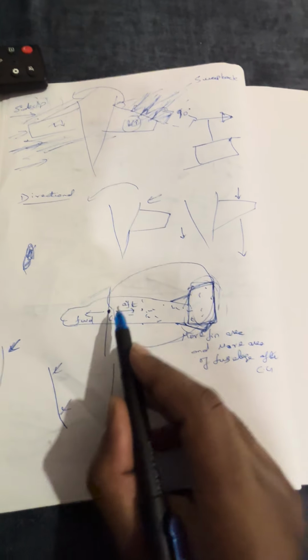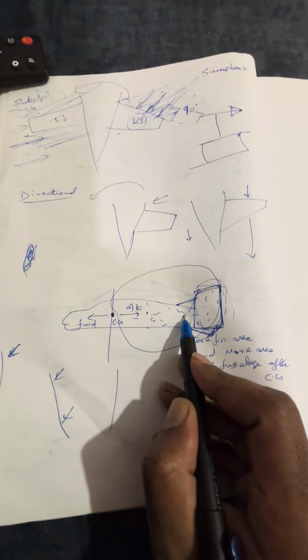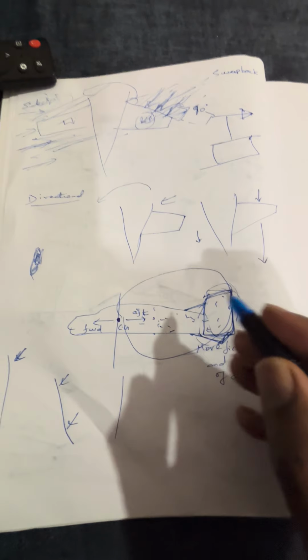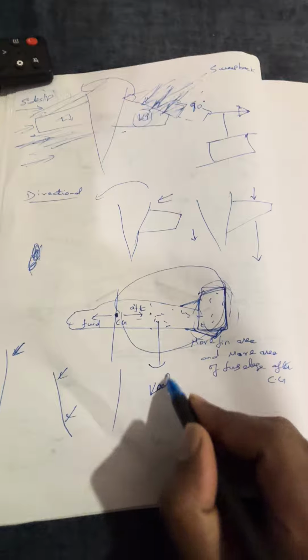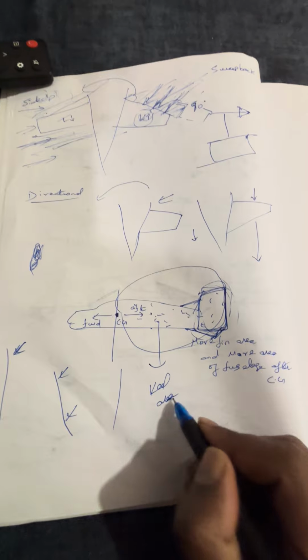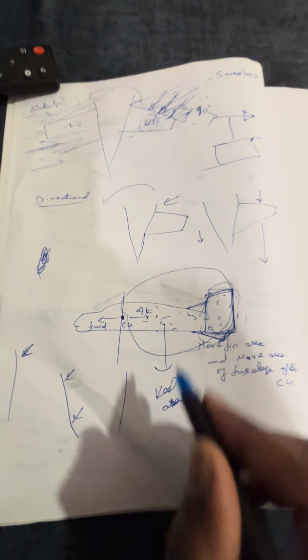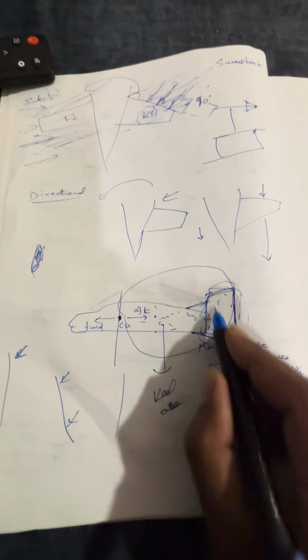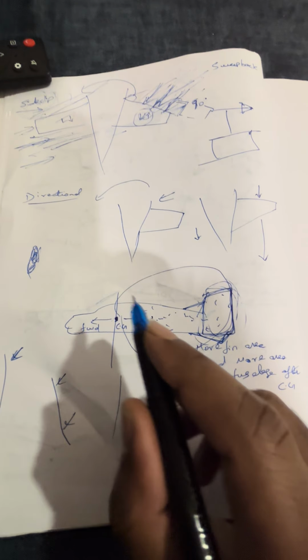How are we achieving it? After the CG, there should be more area, and this we can also call keel area. The keel area, that is the effective area. More keel area after CG and more fin area will give you directional stability.